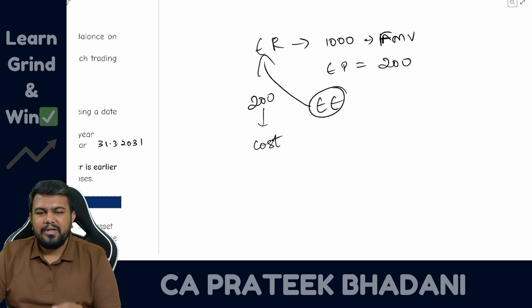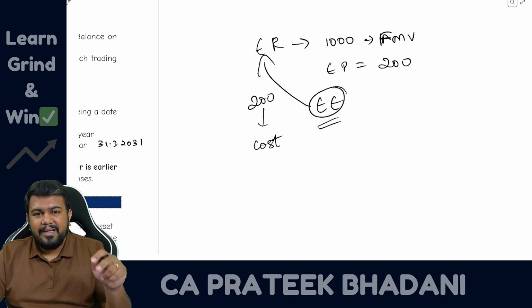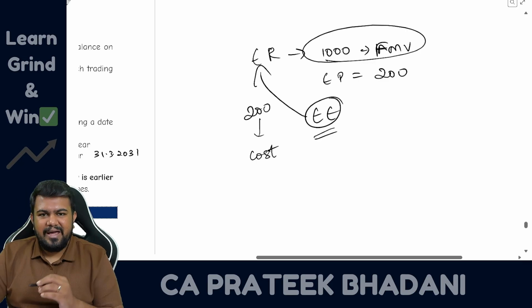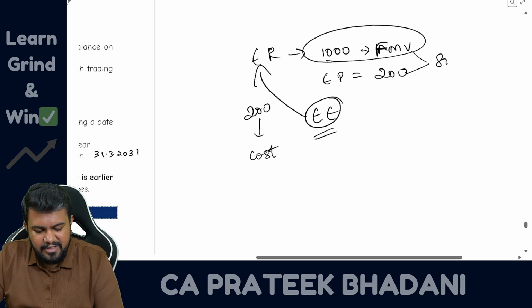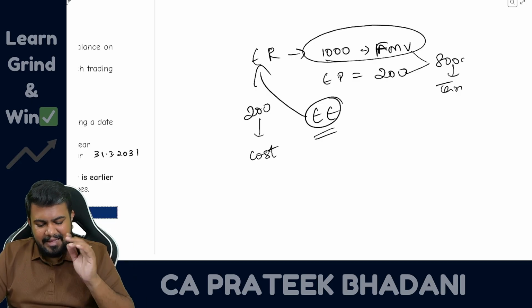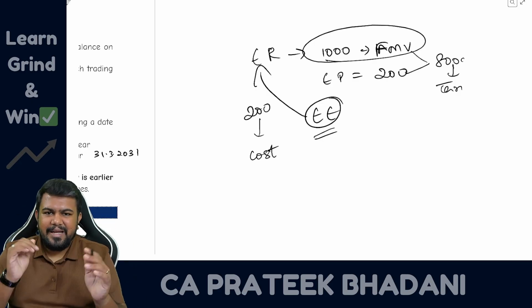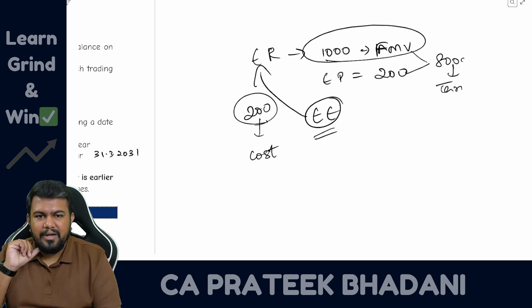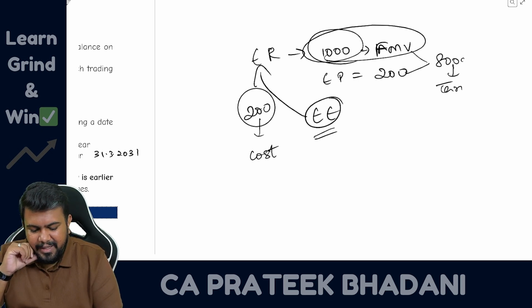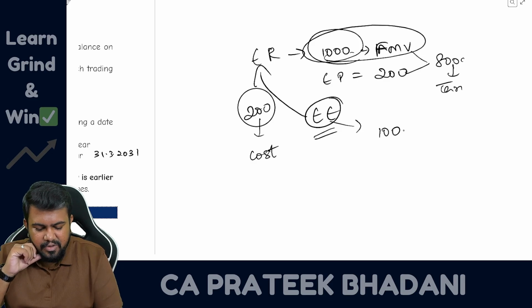The cost will be 200 rupees per share in the hands of employee. However, in the salary head of income, the employee is considering 1000 rupees as fair market value, and balance difference of 800 rupees he is paying the tax. He is paying the tax under salary head of income, correct? That is why, as per Income Tax Act, even though he has paid only 200, but since he has considered 1000 rupee fair market value to pay the tax, that is why 1000 rupees will become his cost of acquisition for future.